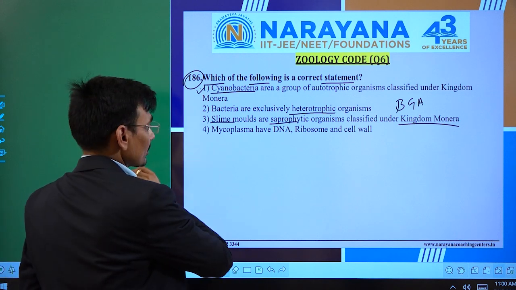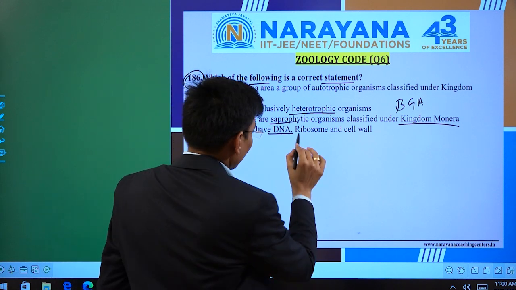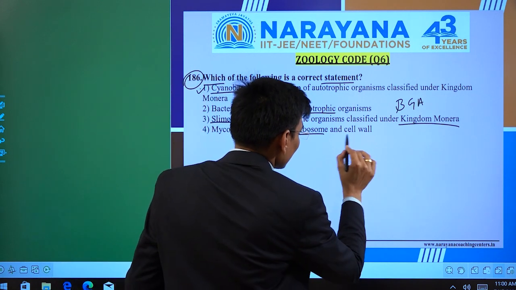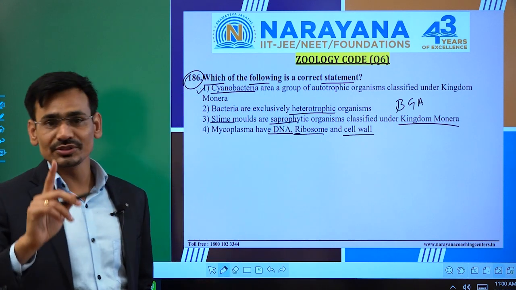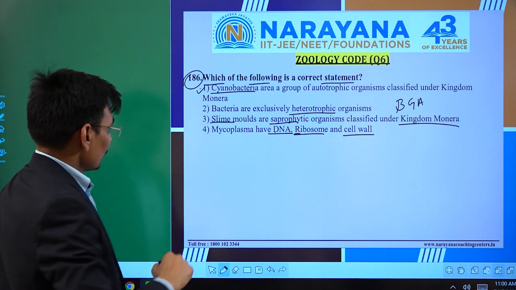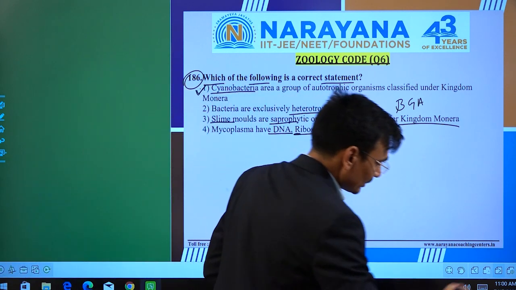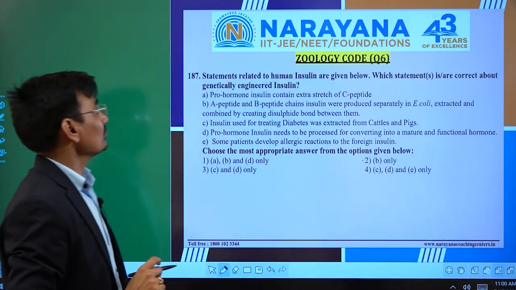Okay, next option is mycoplasma have DNA. It's correct. Ribosome, it's also correct. But we know that mycoplasma do not possess the cell wall. In that case, the statement 4 will also be wrong. So our correct answer is 1. Okay, got it. Let's move on to the next one.